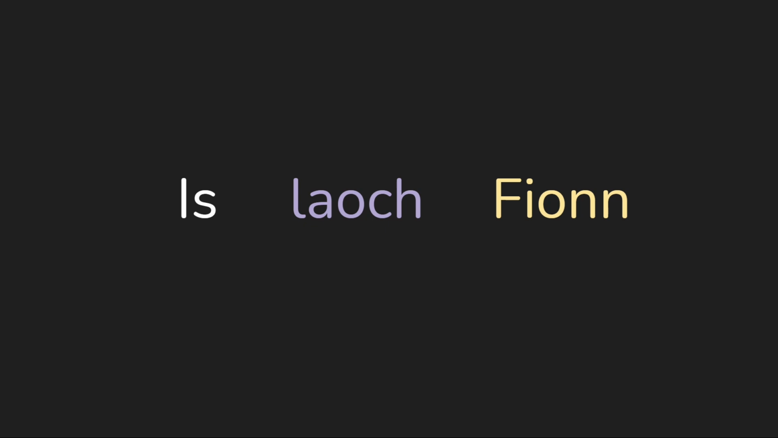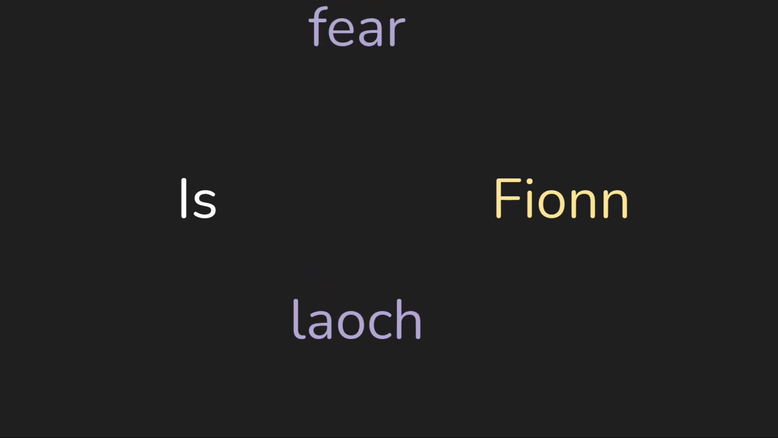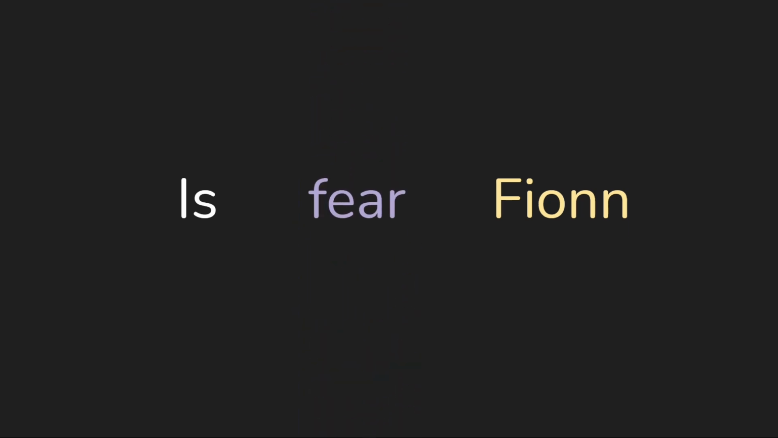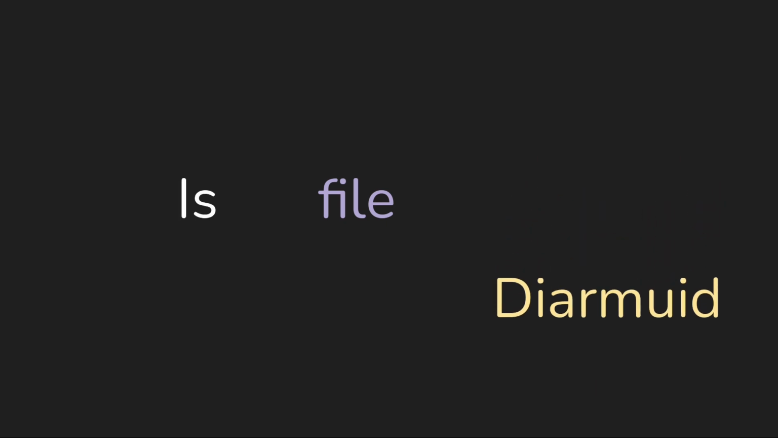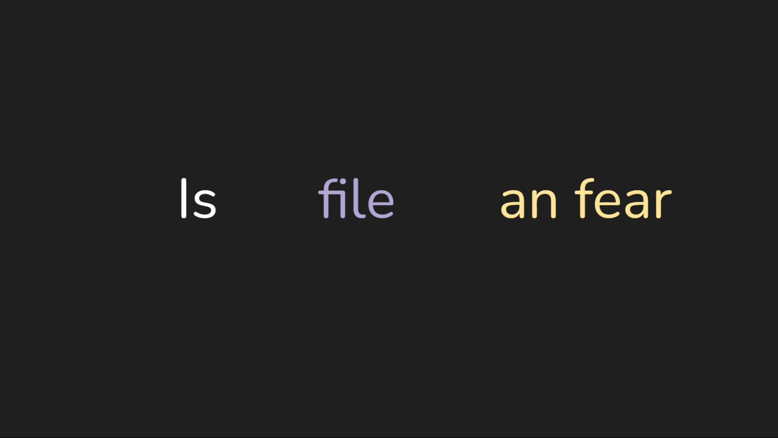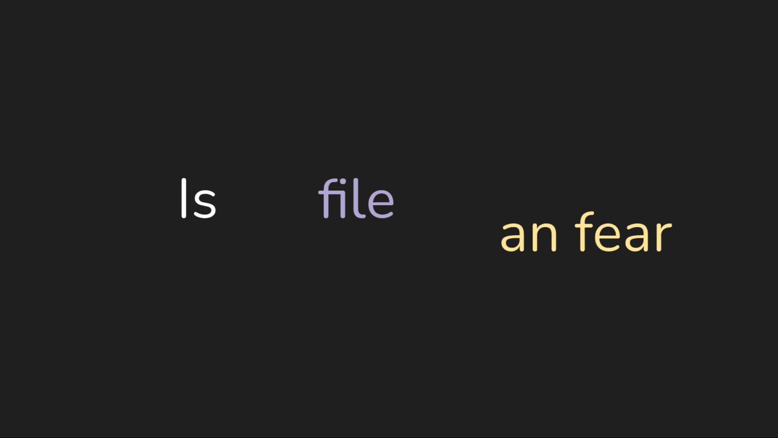Is léir Fionn. Now, if we wanted to change what the information is, we can say something else. We can say is fearr Fionn. He's a man. We could say is fille Fionn. Fionn is a poet. Additionally, we could change the subject, so we could say it about someone else. We could say is fille Diarmuid. Diarmuid is a poet. Is fille fearr. The man is a poet. And you could even just say is fille. He is a poet. Is fille me.